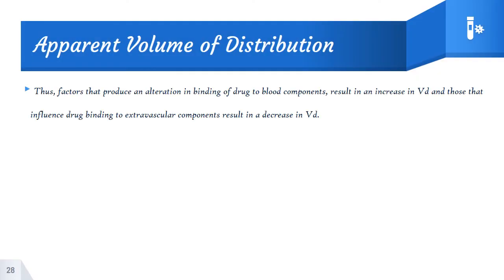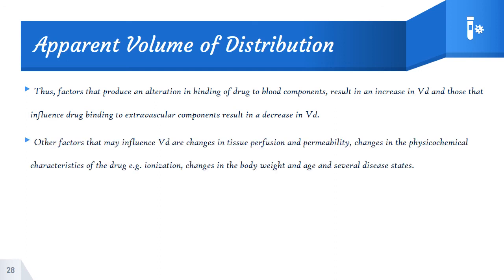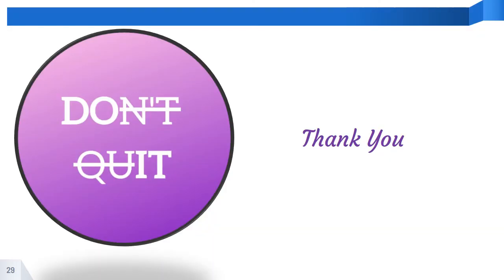Factors that alter binding of drug to blood components result in an increase in volume of distribution, and those that influence drug binding to extravascular components result in a decrease in the volume of distribution. Other factors which influence VD are changes in tissue perfusion, permeability, changes in physicochemical characteristics of the drug such as ionization, or changes in body weight, age, or several disease factors. So this is what I had for today's presentation.